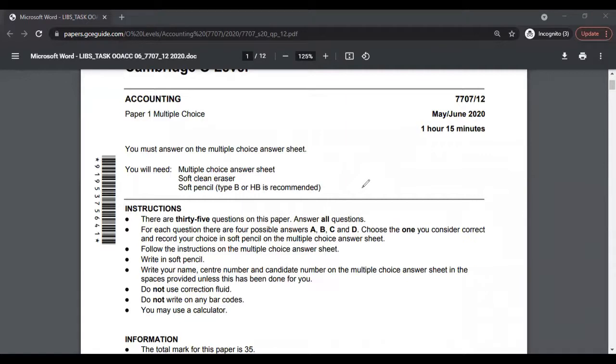In this particular video, we will not be solving this paper exactly, rather analyzing this accounting paper for O levels. In other words, basically providing a reaction or analysis to this paper.